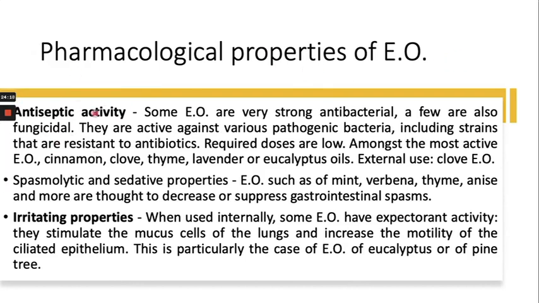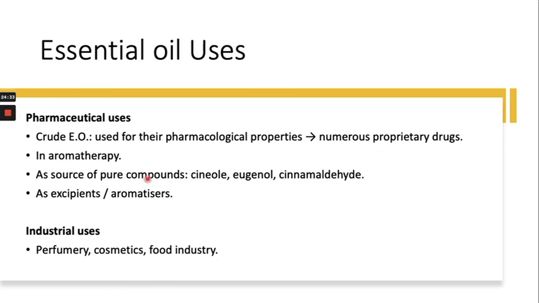Pharmacological activities of the essential oil: they have antiseptic activities, spasmolytic and sedative properties, and irritating properties. So you can see the different essential oils have different pharmacological properties.